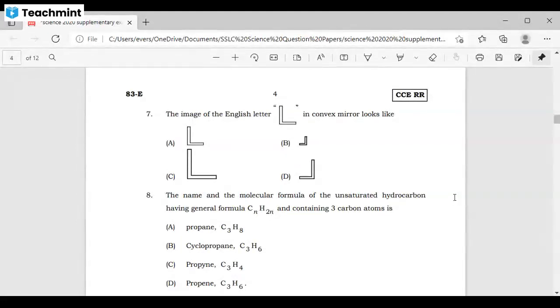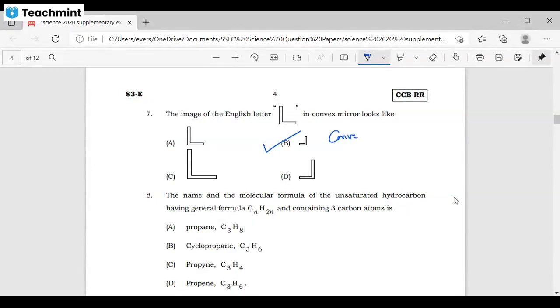The image of the English letter L, can you see this letter L, in a convex mirror looks like? How does it look in a convex mirror? If you see this image in a convex mirror, how does it look? Option B, A, sir. B, C, D. Yes? A, B, C, D. How does it look? Sir, option D. Are you sure? B. Very good. The correct answer is option B.